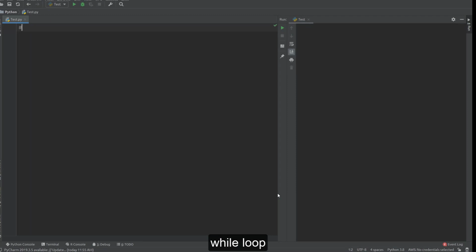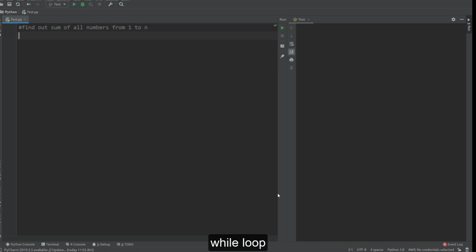The example statement is this one. We'll enter one number n and we want to find out the sum of all numbers from 1 to n. So this is our program statement: we will enter one number n and find the sum of all numbers from 1 to n. This will be our loop which will start from 1 and move up to n by incrementing the number, like 1, 2, 3, 4, and so on.